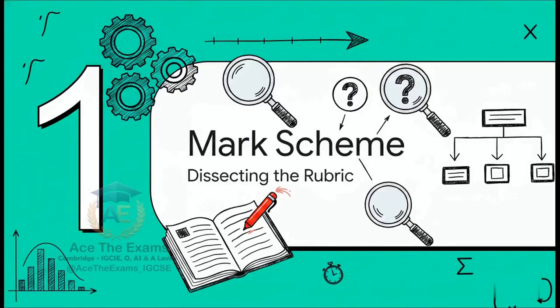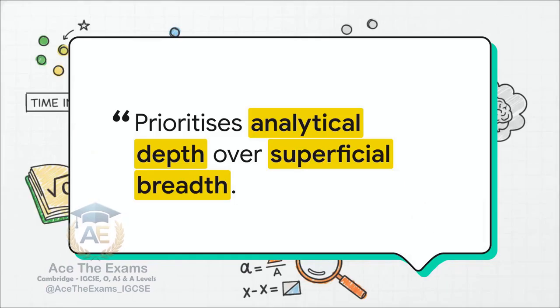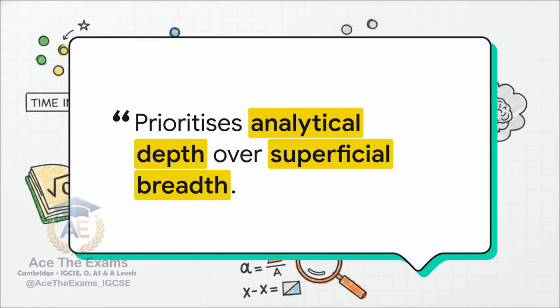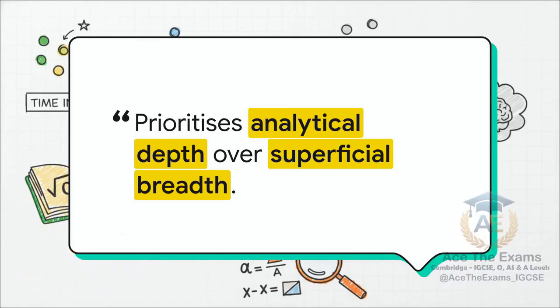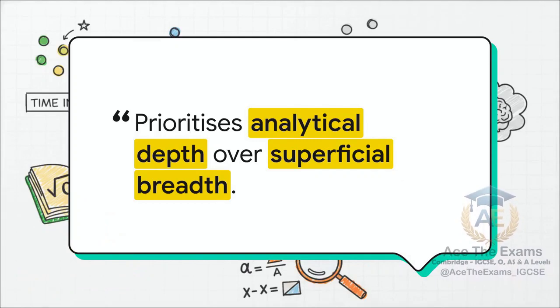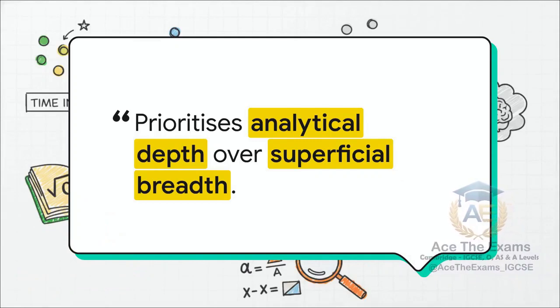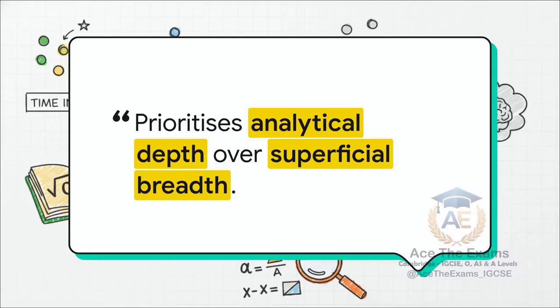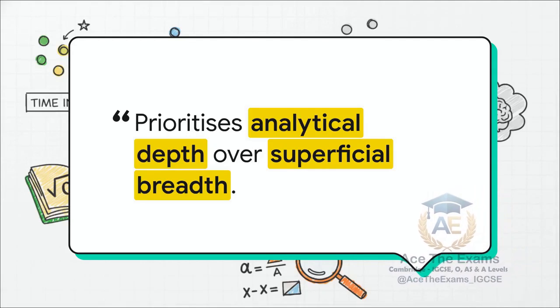Section 1. Dissecting the mark scheme. I want to take you straight into the mind of the examiner during those absolute first 15 seconds of scanning your response. This right here is an explicit directive straight from the Cambridge Principal Examiner Reports. It reads, "The assessment framework prioritizes analytical depth over superficial breadth." Now, what does that actually mean for you sitting in the exam hall? When we are examining your work on the Poisson distribution, a massive memory dump of every single formula you've ever learned simply will not cut it.